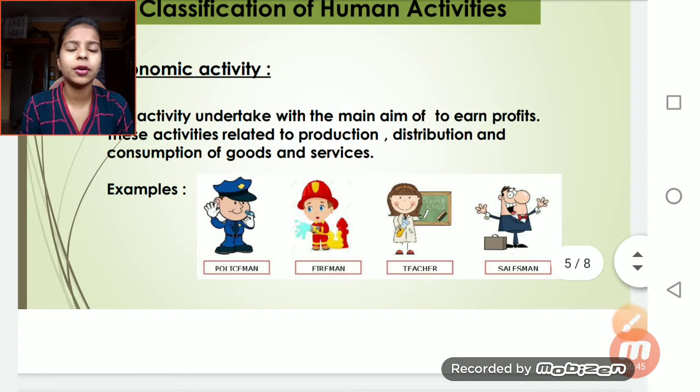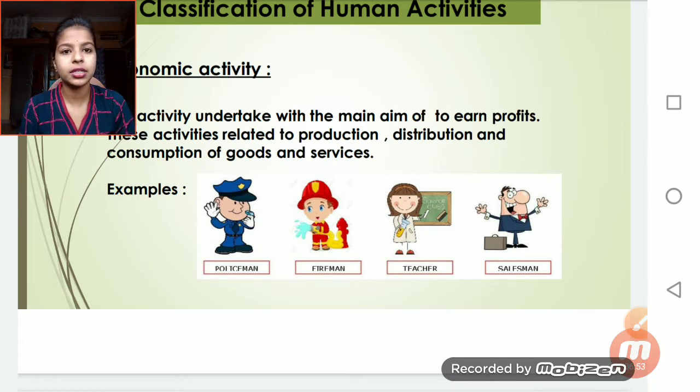Not only the teacher, everybody who earns money with that activity: policeman, teacher, doctor, professionals, a lawyer, CA, CS. That activity is called economic activity.